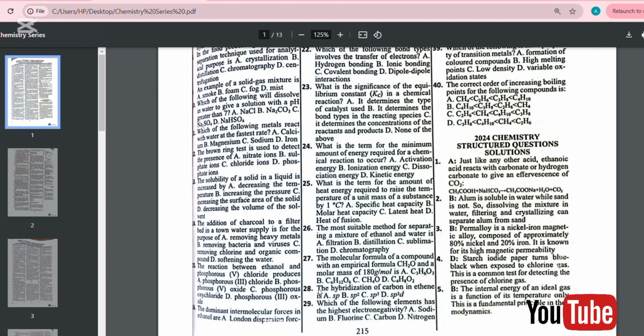Number 28. The hybridization of carbon in ethene, which is an alkene group with a double bond. The hybridization of carbon in ethene. A is sp, B, sp2, C, sp3, and D, sp3d. So the answer to this question is B, which is sp2.